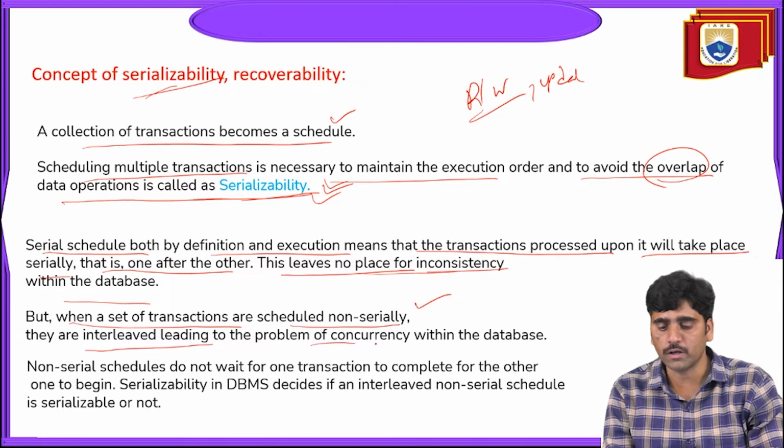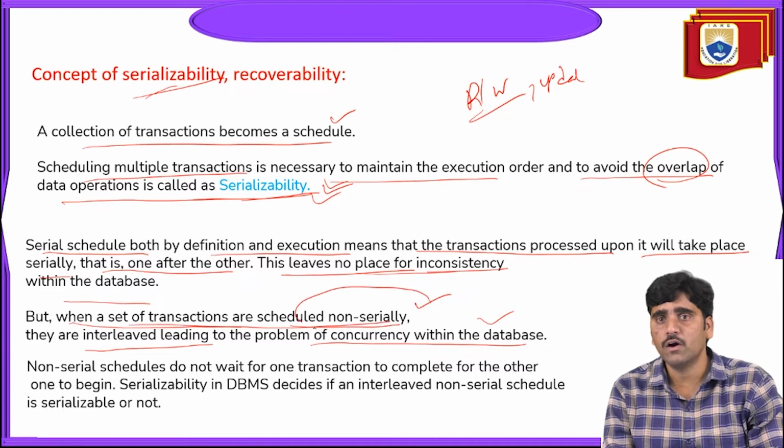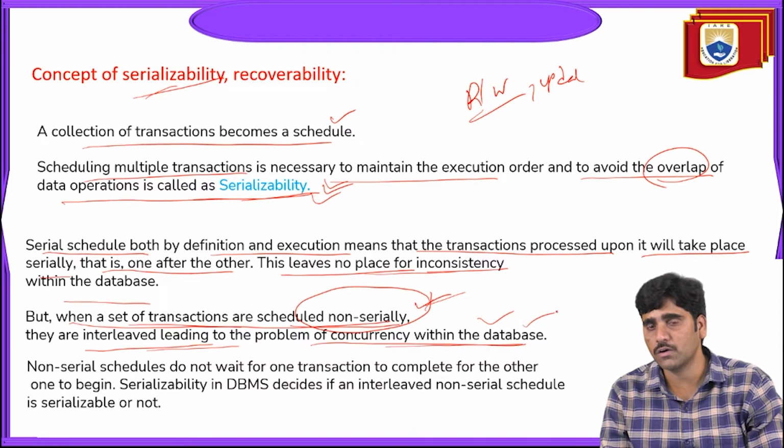But when a set of transactions are scheduled not serially, they are interleaved, leading to the problem of concurrency within the database. When transactions are scheduled non-serially, meaning not sequentially, not one by one, they are all overlapped together while executing.